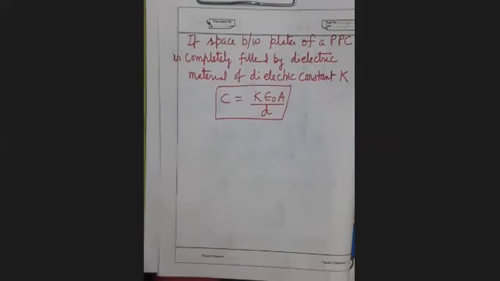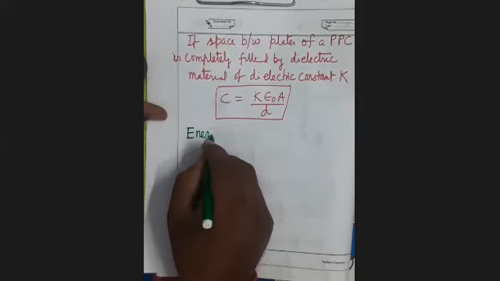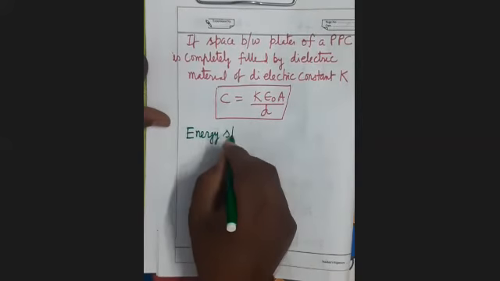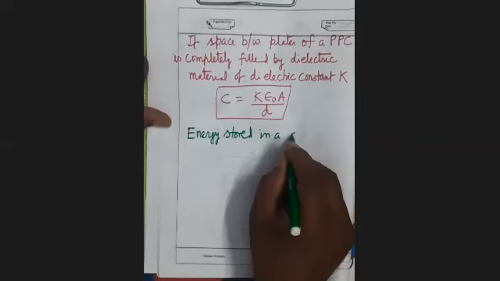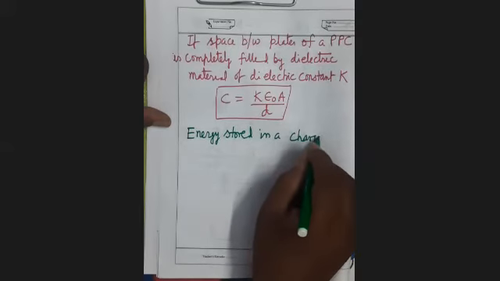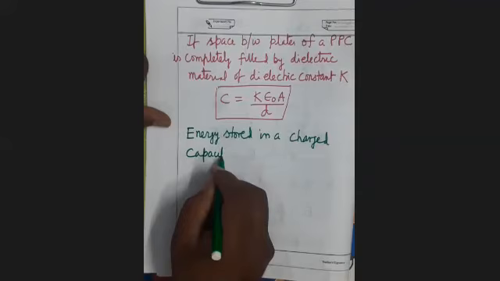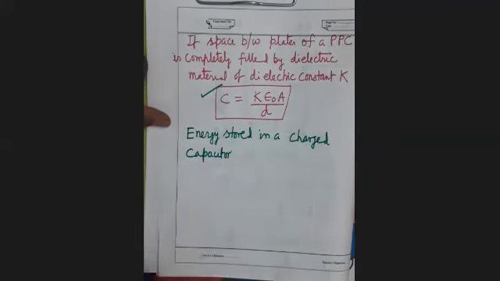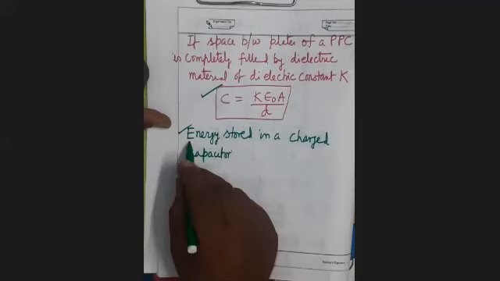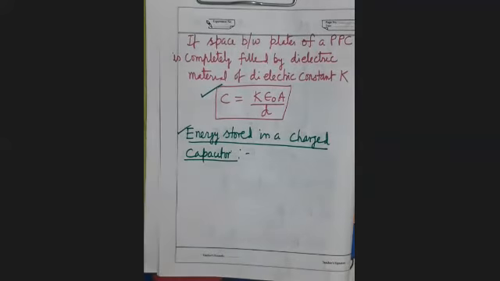Now after this, you can see here, next, energy stored in a charged capacitor. This derivation is imparted. Similarly, this one is also imparted. What is the energy stored in a charged capacitor?